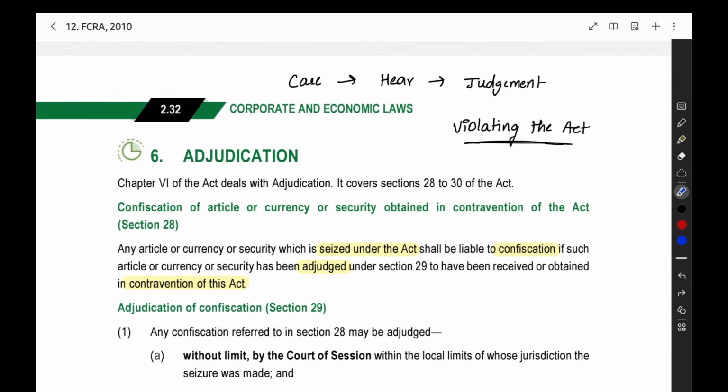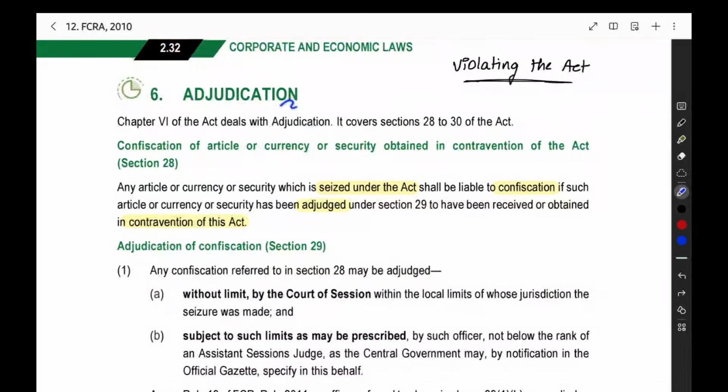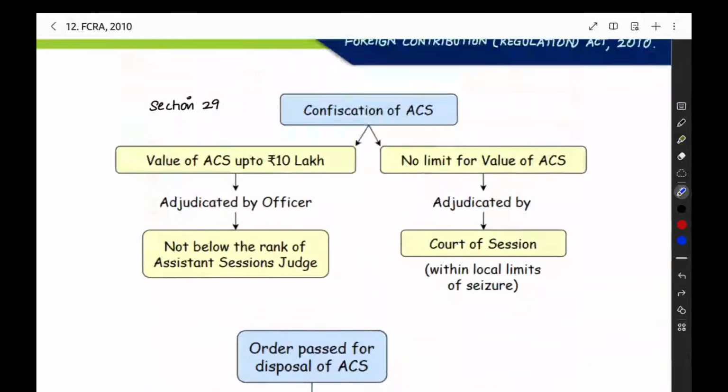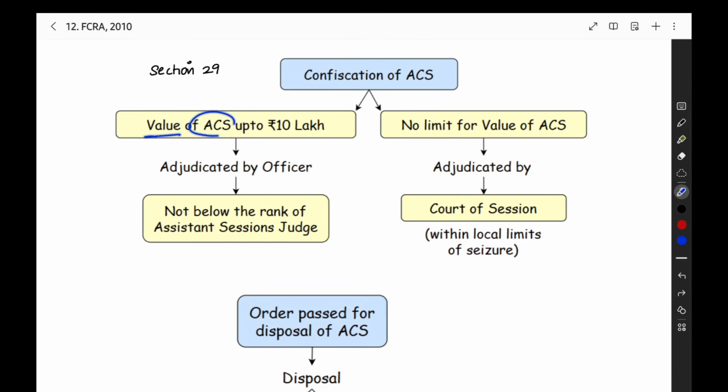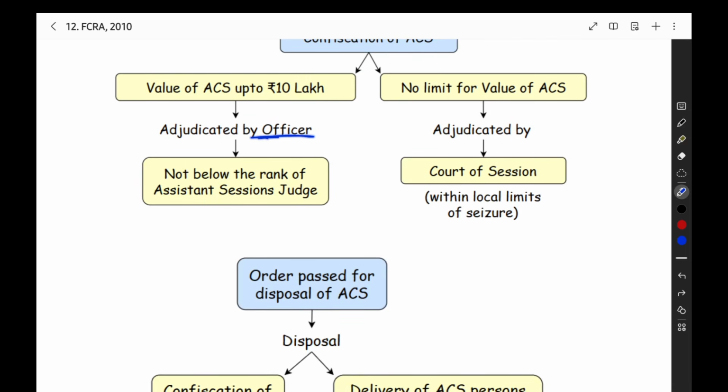In that case you will be adjudged. They will give you the judgment whether you actually violated the act or not after hearing both sides, the case of the department and then your case. That is the meaning of adjudication here. When the value of the article, currency, or security is up to 10 lakh, then the officer will do the adjudication.